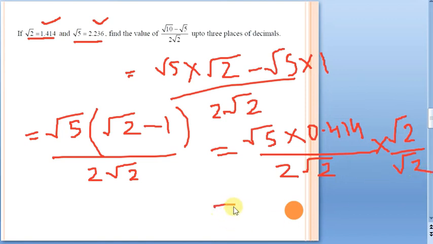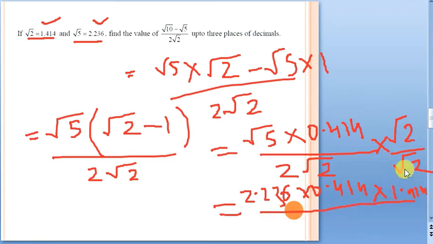Now see here, we have got the value of root 5 as 2.236 into 0.414 into, what is the value of this root 2? 1.414 by, what is root 2 into root 2?